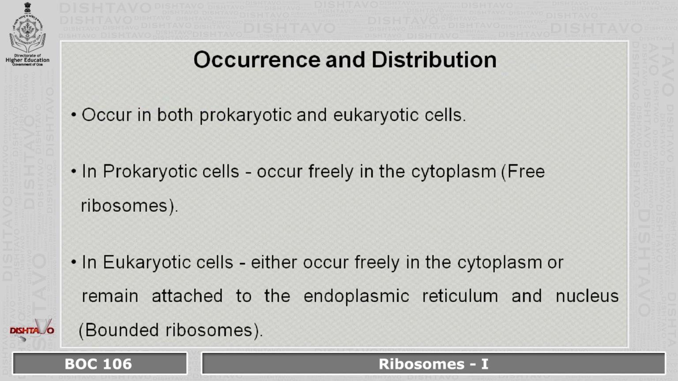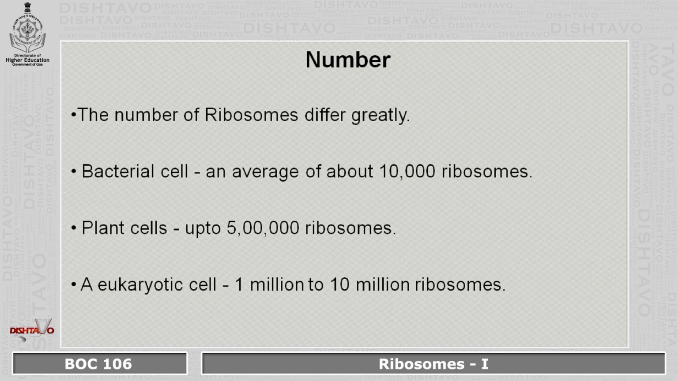Occurrence and distribution. They occur in both prokaryotic and eukaryotic cells. In prokaryotic cells, ribosomes occur freely in the cytoplasm, and such ribosomes are called free ribosomes. In eukaryotic cells, ribosomes either occur freely in the cytoplasm or they remain attached to the endoplasmic reticulum and nucleus. When these ribosomes are attached to the ER and nucleus, they are called bound ribosomes.